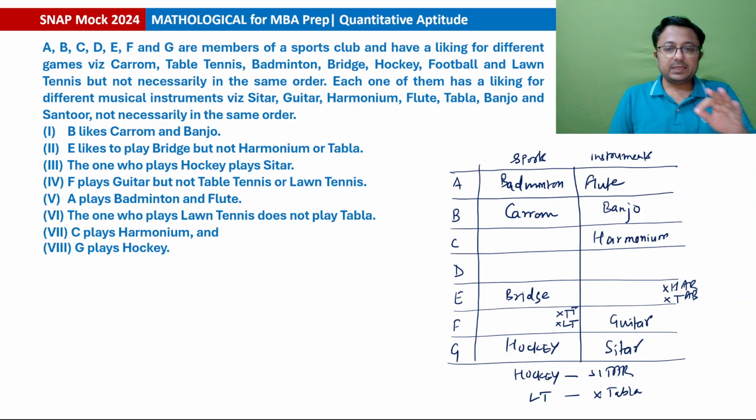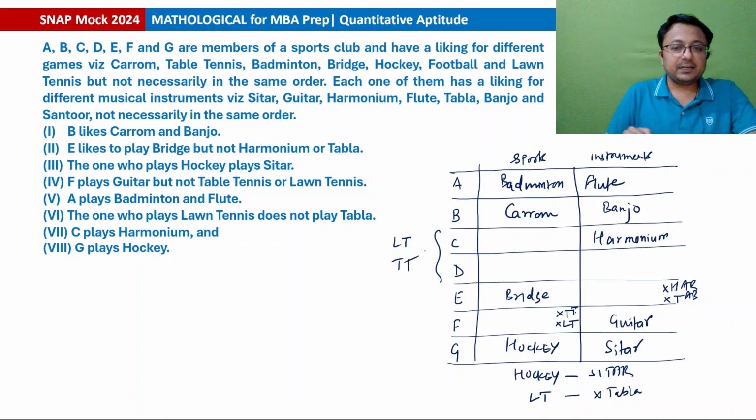So A, B, E और G का हमने पता लगा लिया. अब क्या बचा है? C, D and F. ठीक है, F is not playing lawn tennis or table tennis, so C and D must be playing. One must be playing lawn tennis, one must be playing table tennis. और इसके बाद बचता क्या है? एक गेम बच जाता है. टेबल टेनिस, लॉन टेनिस, कैरम, बैडमिंटन, ब्रिज, हॉकी, फुटबॉल. फुटबॉल इज रिमेनिंग, सो F must be playing football.